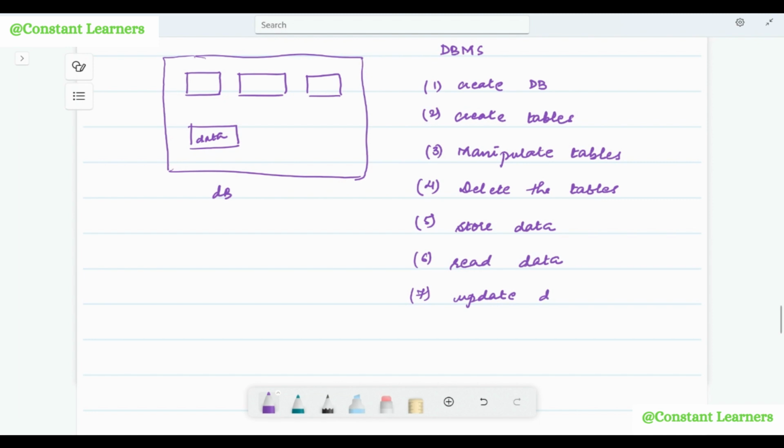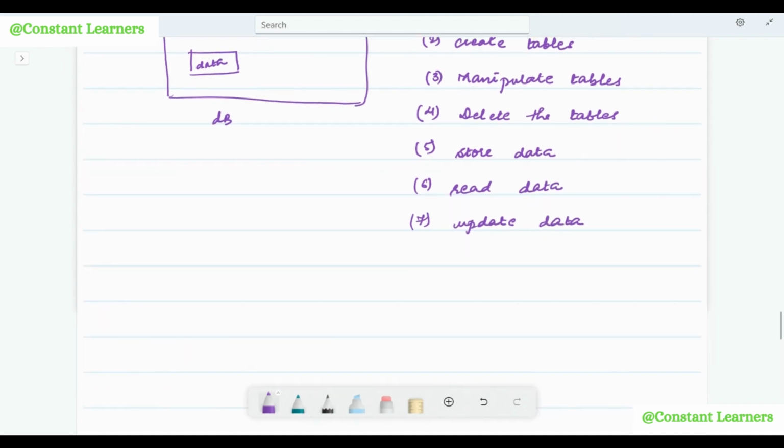Now, all the data is not going to be updated then and there. Like if I'm creating a table right now and storing the data, I'm not going to fill in all the rows right now, right? I might need to store some data later on as well. So that is known as updating the data in the database, or changing the data.